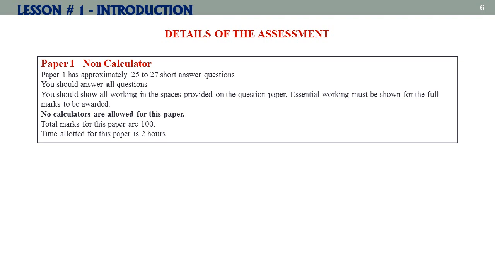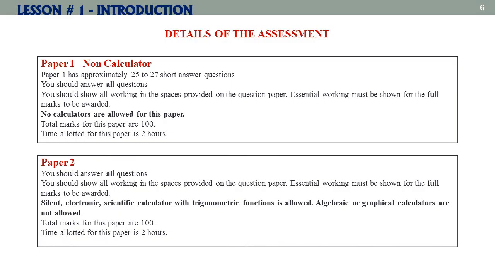No calculators are allowed for this paper. Total marks for this paper are 100. Time allotted for this paper is 2 hours. Earlier, since 2024, the total marks of paper 1 were 80. Now, from 2025, the marks of paper 1 are increased from 80 to 100.